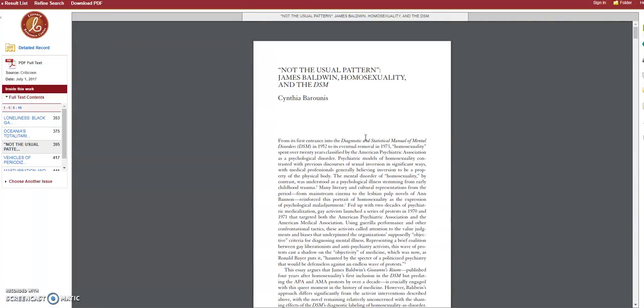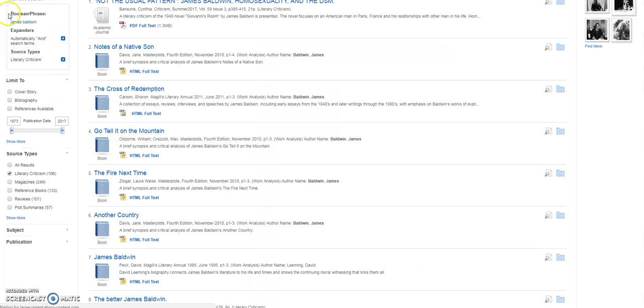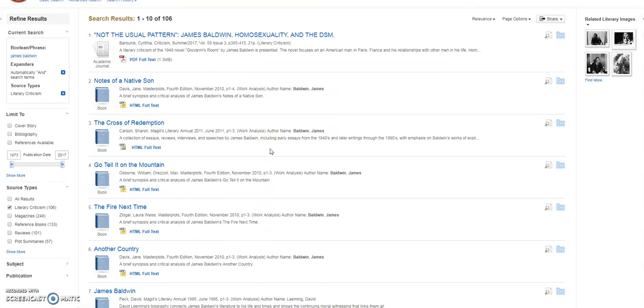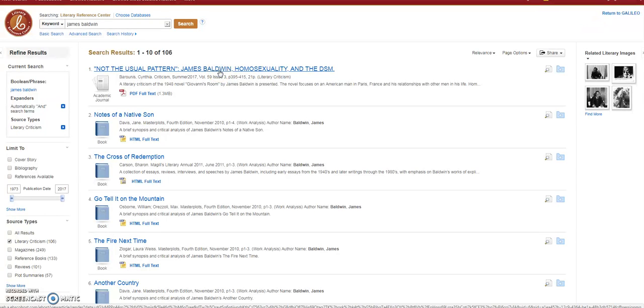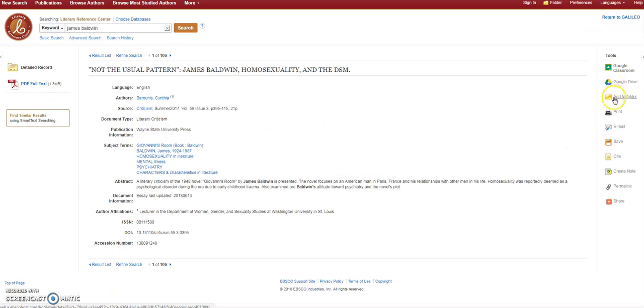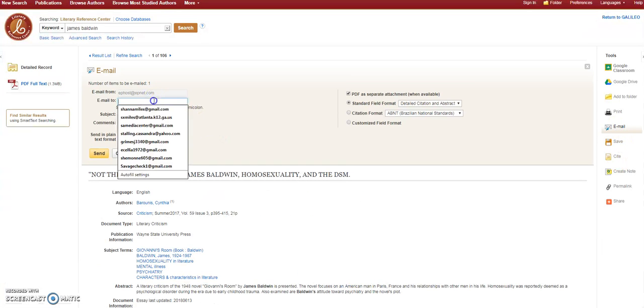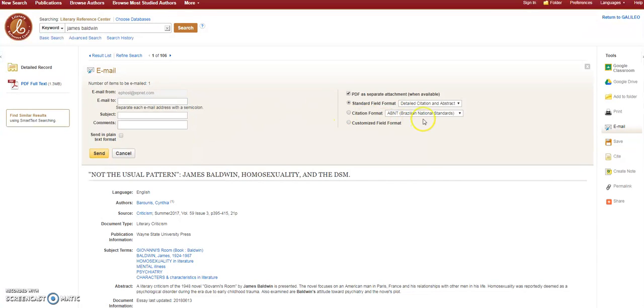Now remember how I said if you don't have time, and most of the time when you're doing just your basic research, you don't have time to read the entire thing while you're gathering all your pieces together. But if you click on it again and look over to the right, here are your tools. You can email it to yourself by clicking there and putting in your email address. You'll also want to choose your citation format, and I'm going to put in MLA because that's what you should be using in ELA. And you can send it to yourself, and it will send you the citation and the article to read later.